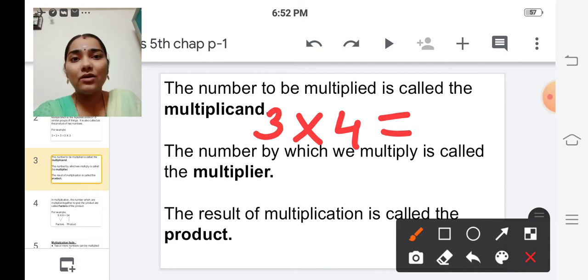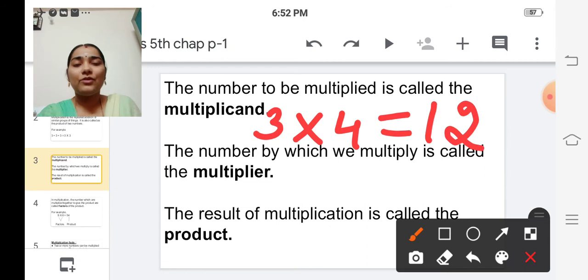Children, you should recall all the multiplication tables from 1 to 10 and learn the new tables from the 11th table to the 15th table.